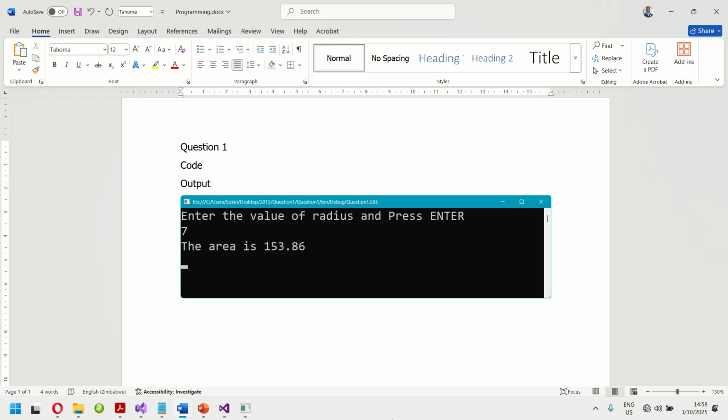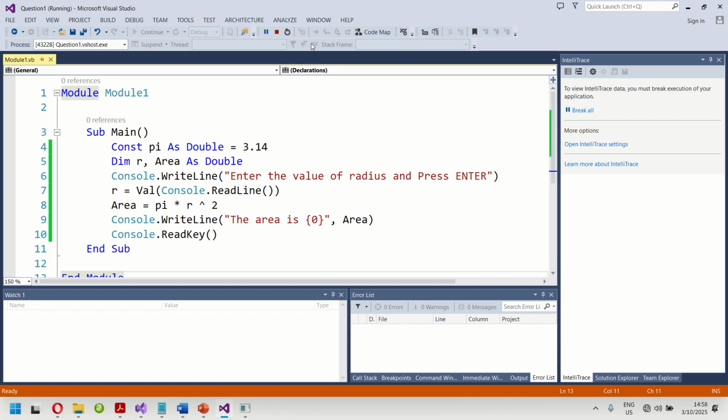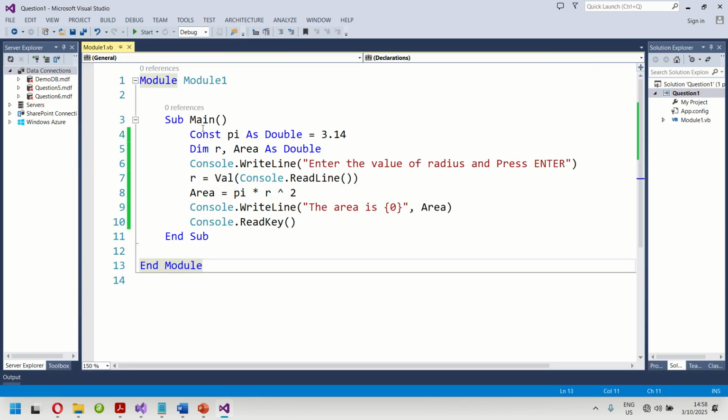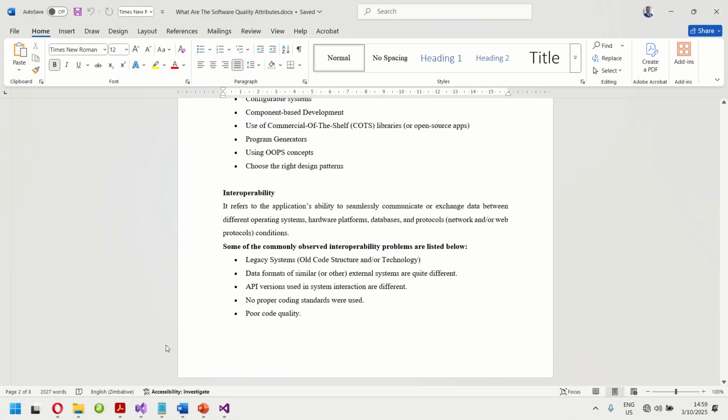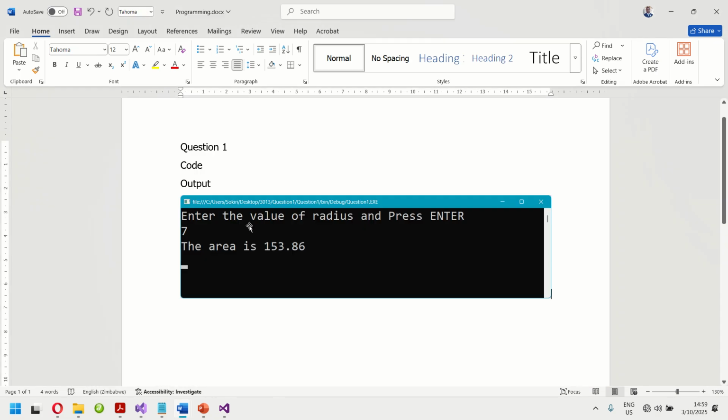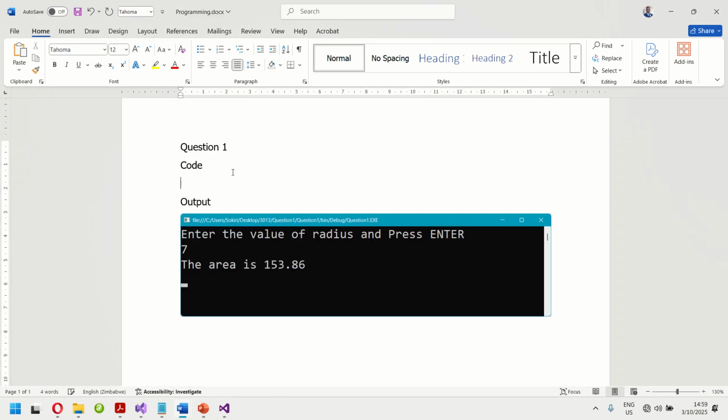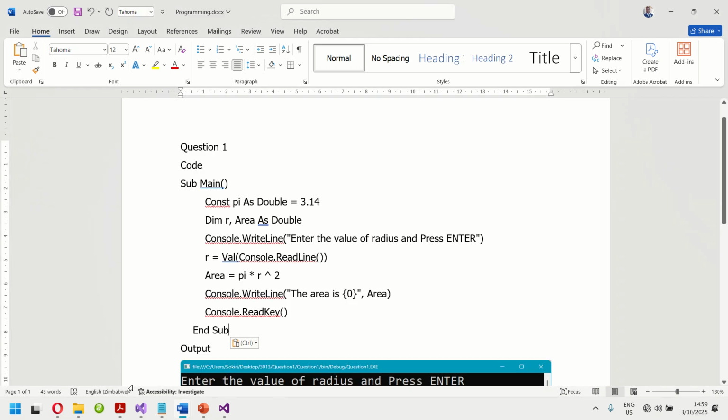Then you go to the code. You copy the code, that is Sub Main until End Sub. I selected it and I have to copy it. So under code, I paste it. This computer of mine has the default pasting mode set to adapt to the destination.